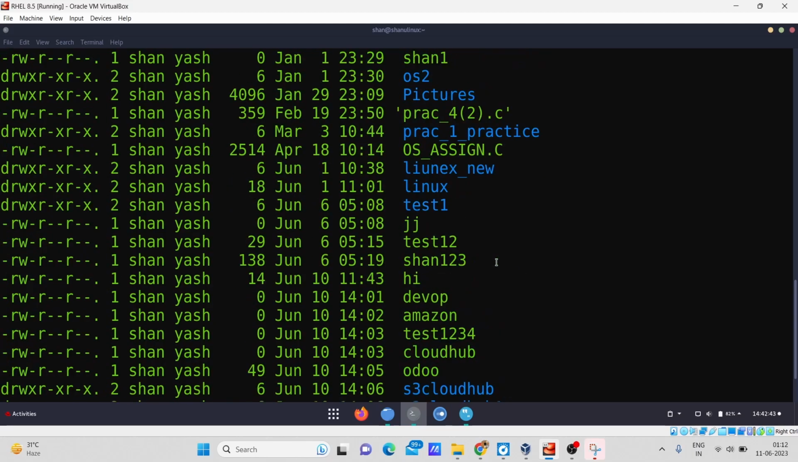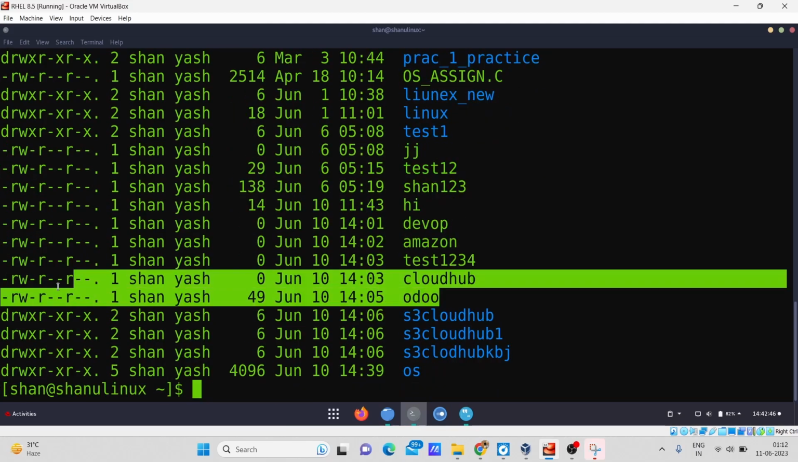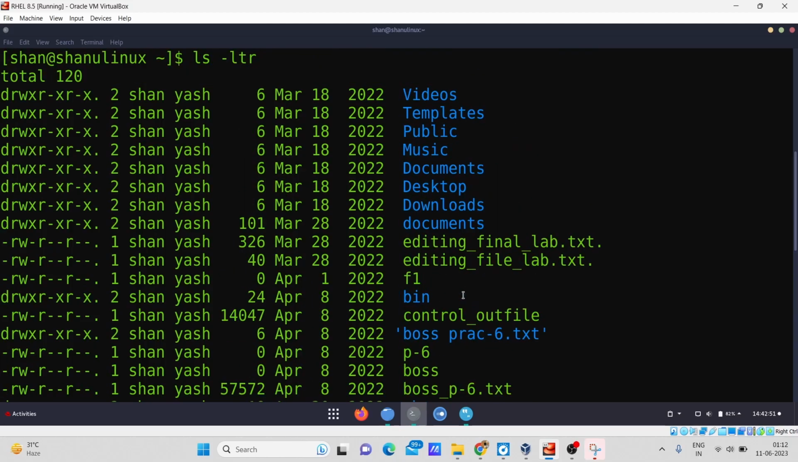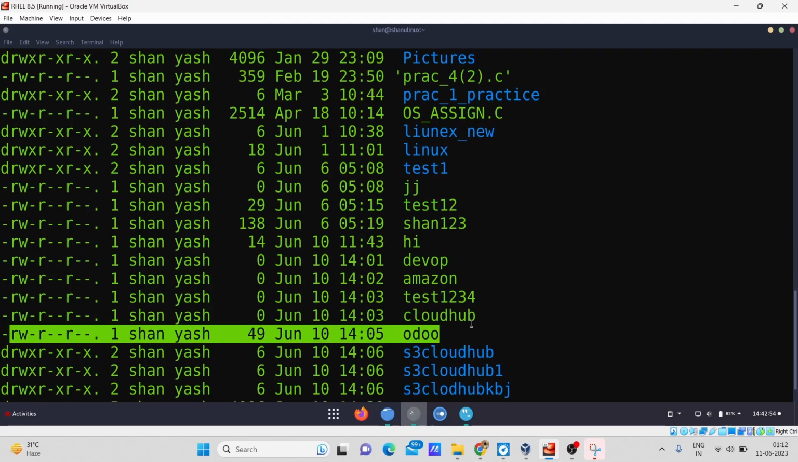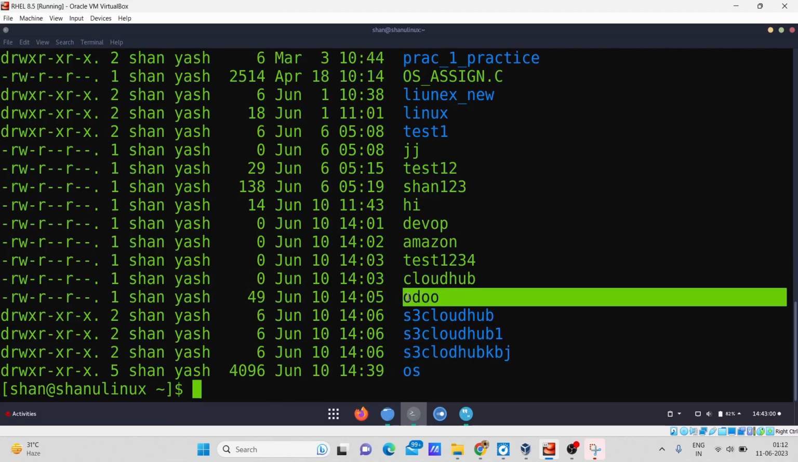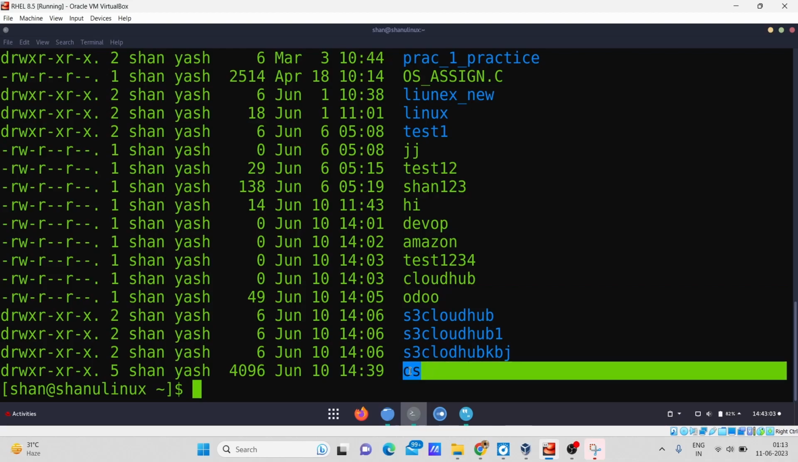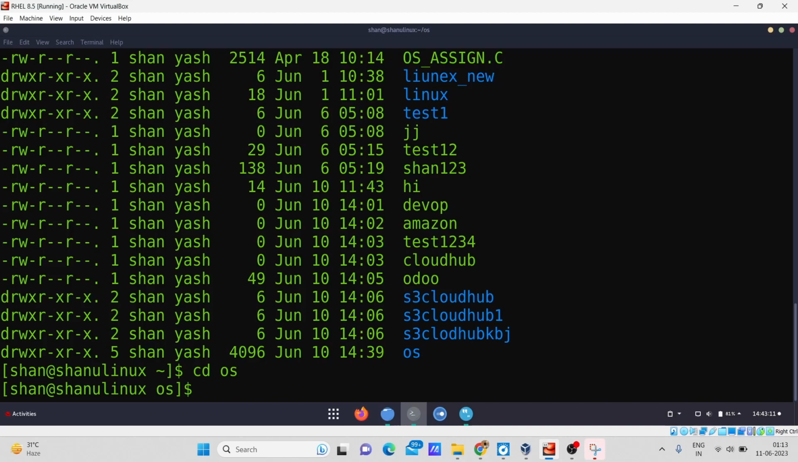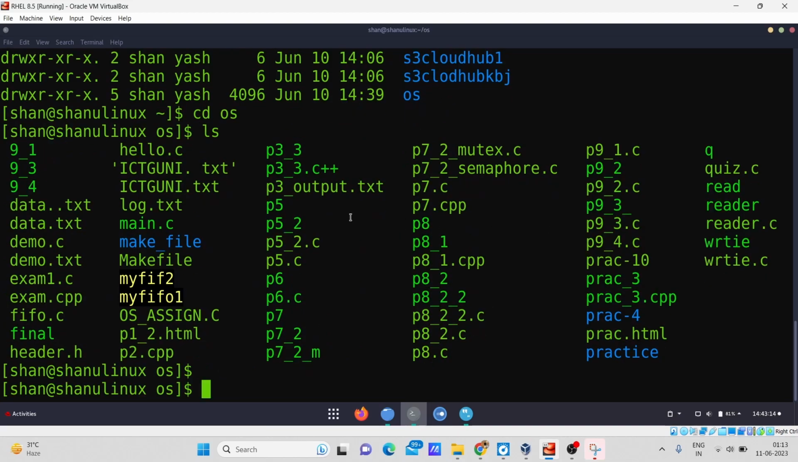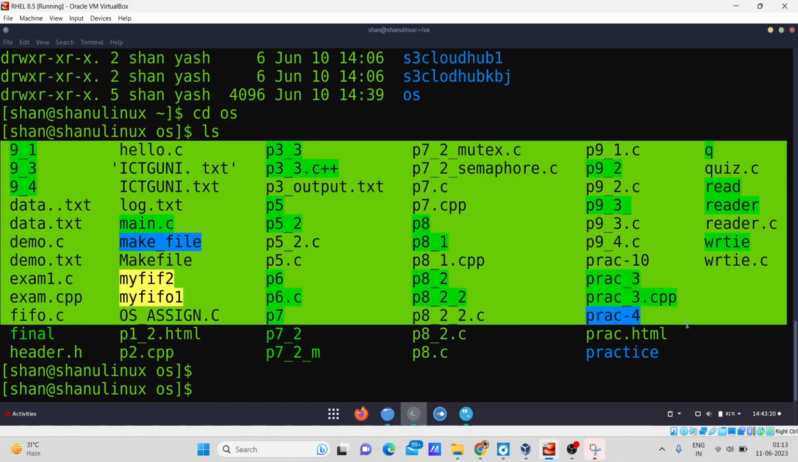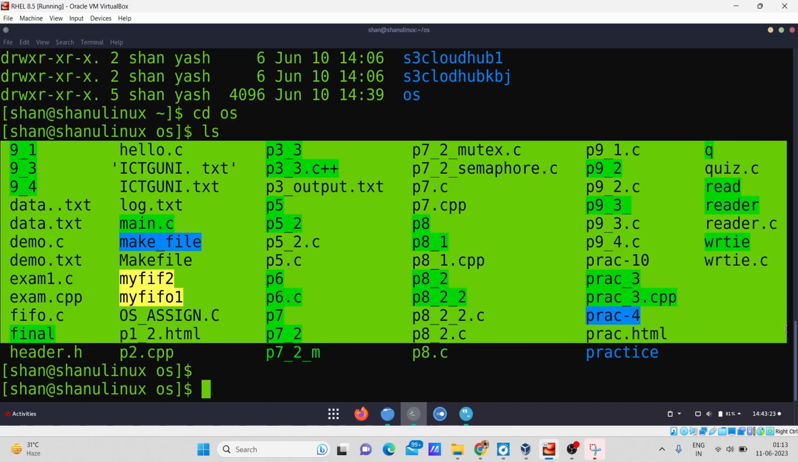Right now I will take this one file, udo, and move this udo file into another directory. For example, I want to move the udo file into this os directory. If I want to see whether this file already exists in this directory or not, I can go to the os directory with cd, then run the ls command to see whether the udo file exists in my os directory. You can see there is no udo file in my os directory.